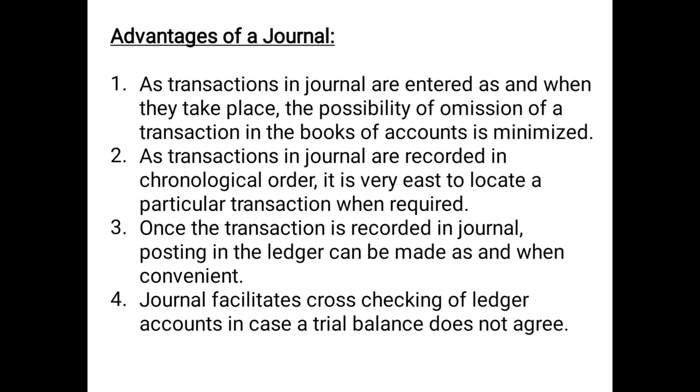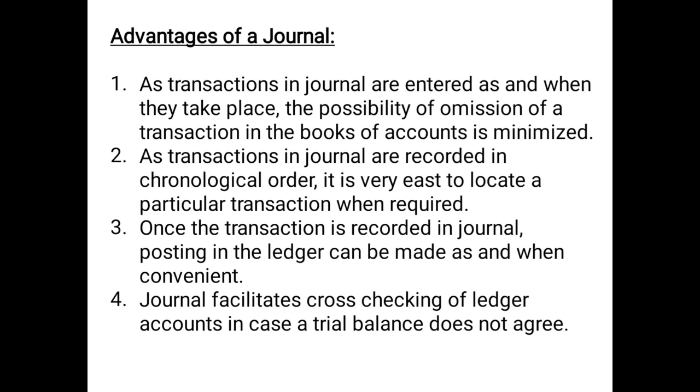Then secondly, as transactions in journal are recorded in chronological order. Chronological order here means date wise order. This we have already discussed in the meaning of accounting. It is very easy to locate a particular transaction when required. Because these are prepared date wise, so we can find out any transaction of a particular date, etc. Point number 3, once the transaction is recorded in journal, posting in the ledger can be made as and when convenient. Obviously, because we know without journal, ledger cannot be prepared.